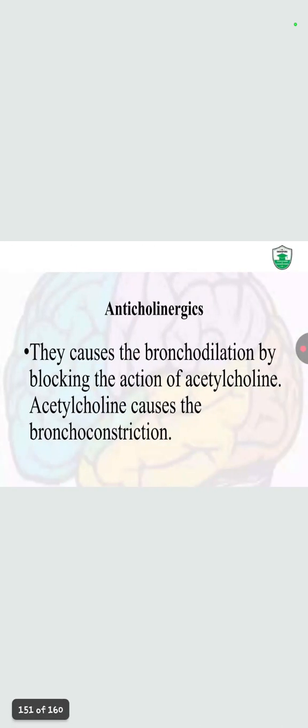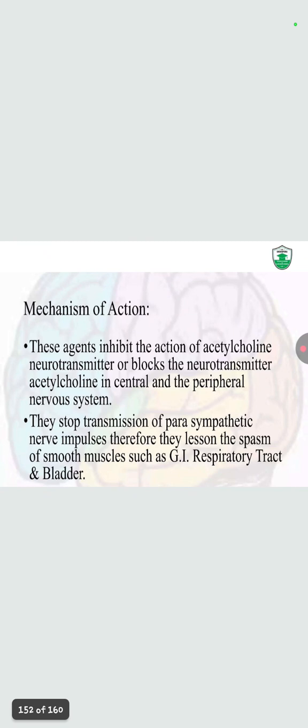Anticholinergics. Adrenergic blockers reverse the sympathetic nervous system. Now anticholinergics reverse the parasympathetic nervous system. They cause bronchodilation by blocking the action of acetylcholine, which causes bronchoconstriction. Mechanism of action: these agents inhibit the action of the neurotransmitter acetylcholine in the central and the peripheral nervous system.